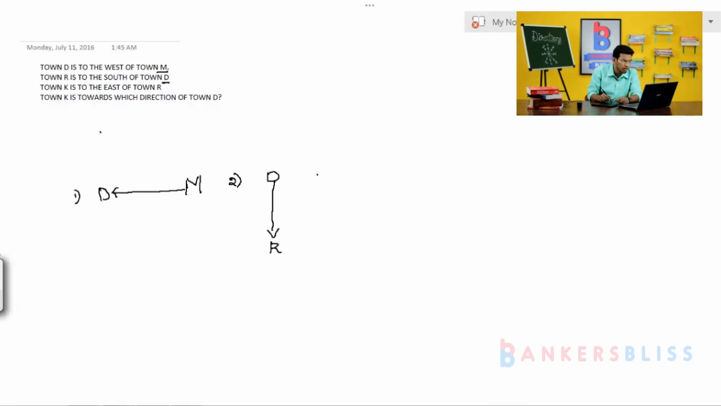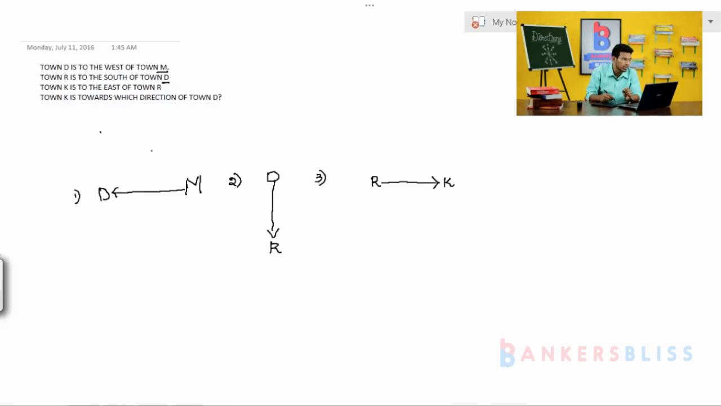Then write the third one. Town K is to the east of town R. How are we going to write it? I'll write R, then R's east. Who is there? That is town K. Is it clear? Then the fourth one. Simple, they are asking only the fourth one. So guys, when we have individual directions in this problem, first draw the individual diagram, right?